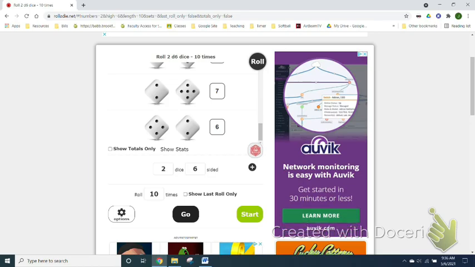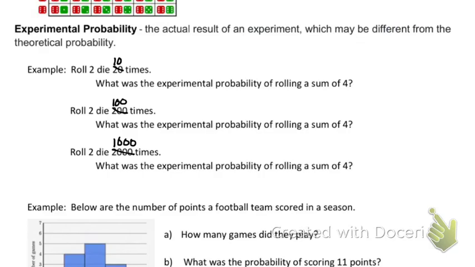No. So according to my experiment, when I rolled 10 times, what is the probability of getting a 4? We rolled 10 times and how many worked? 0. So our probability of a sum of 4 is 0 over 10. Well, that's no good.